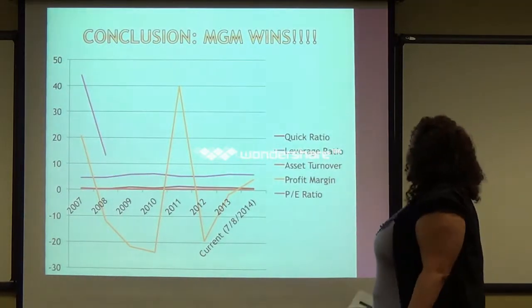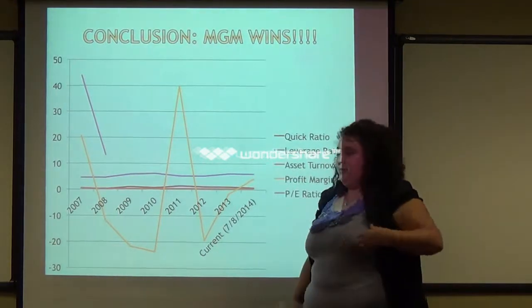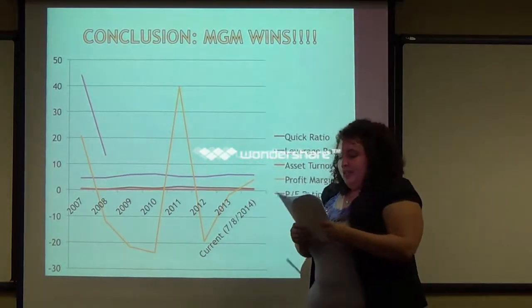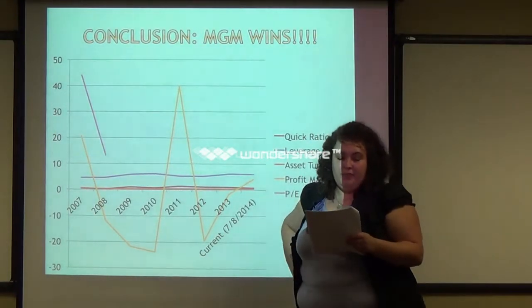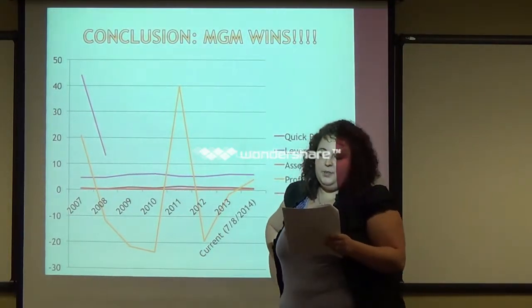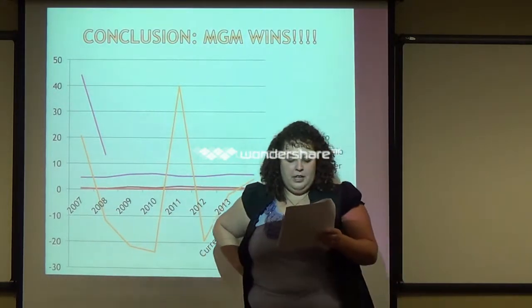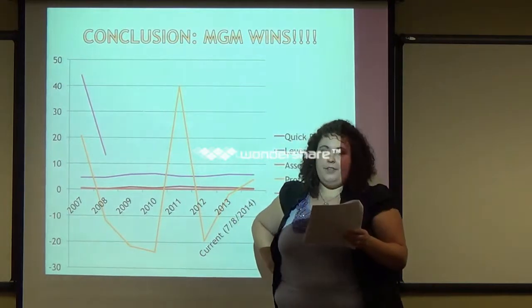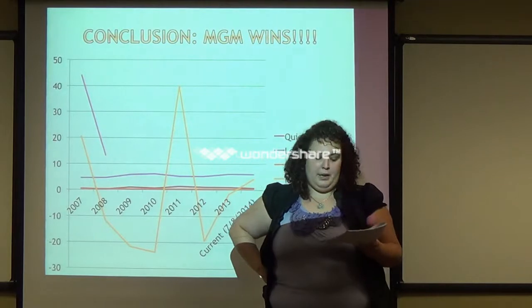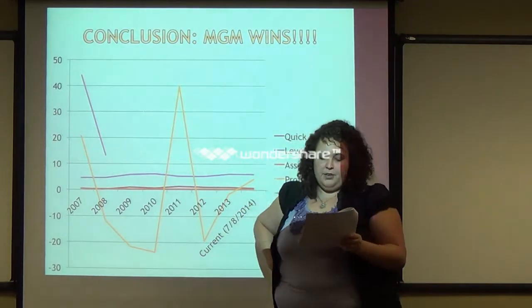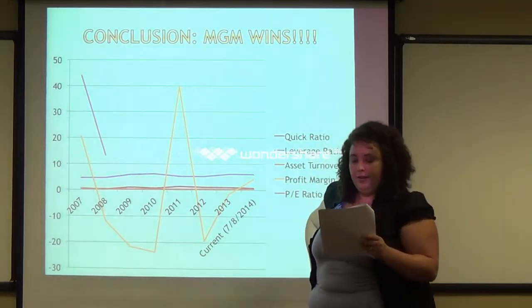Now, my conclusion after going through all of the data is that MGM wins. With this industry, I had a hard decision to make. All of them had a negative profitability ratio, and that alone makes me uneasy. And Bloomberg was missing a lot of the PE ratios. However, numbers are numbers, and after evaluation, I narrowed it down to two companies, MGM and Penn National.